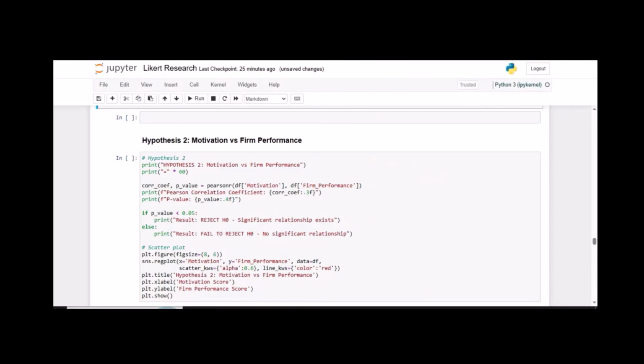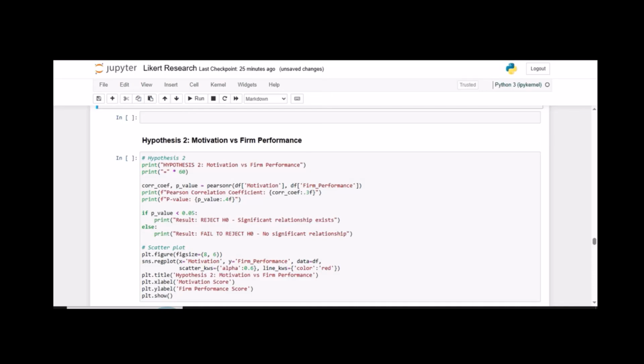So welcome back again. We are going to move on to the second hypothesis now, motivation versus firm performance. We want to look at what is the relationship between motivation and firm performance. Is there any relationship between them? Any significant relationship between them? The same thing we did for training and development is what we're going to do here.